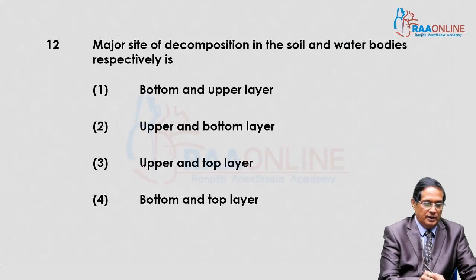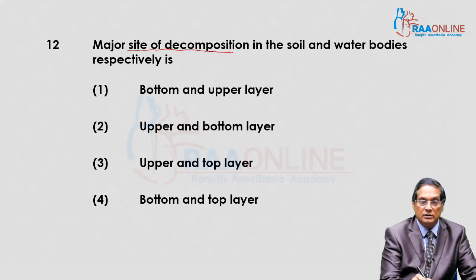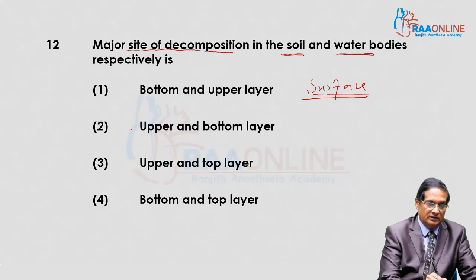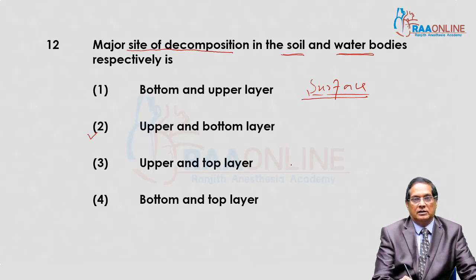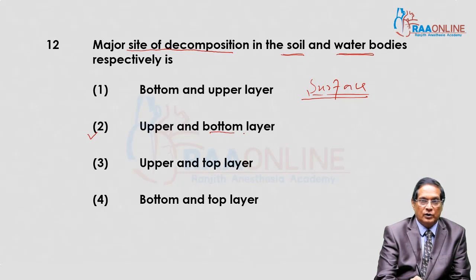Question 12. Major site of decomposition. Number 1, in soil and in water body. In soil, this activity takes place at the surface, that is the upper layer. But as far as water is concerned, it takes place at the bottom.